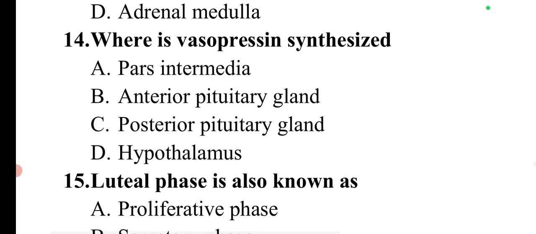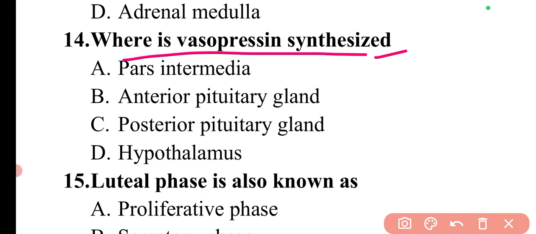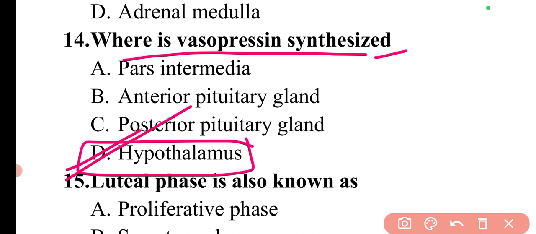Next question is, where is vasopressin synthesized? Vasopressin is synthesized in the hypothalamus. So here option D is correct. Although the posterior pituitary gland or pars nervosa secretes vasopressin or antidiuretic hormone, the synthesis is done in the hypothalamus.